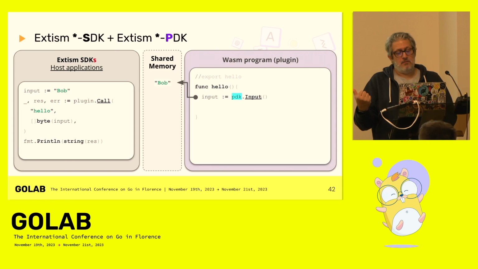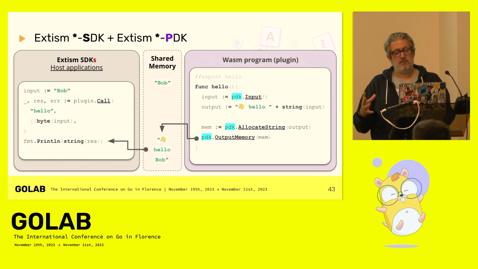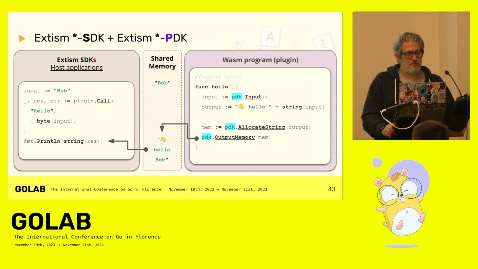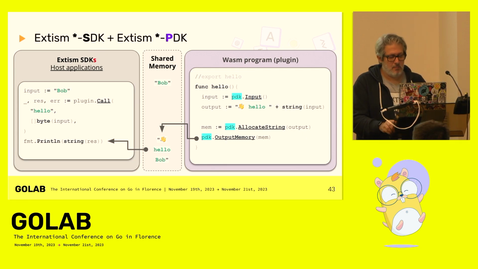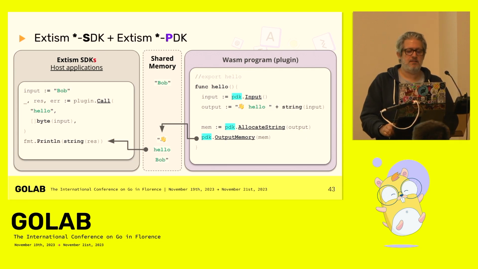On the Wasm side, you just have to use the input method of the PDK to read the memory. Then you can allocate a place for a string or a buffer for the return value, and just use output memory with the value to put the value in the memory, and then the call method of the SDK is able to read it directly. So development with Extism makes things a lot easier.